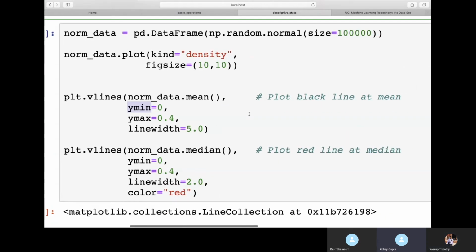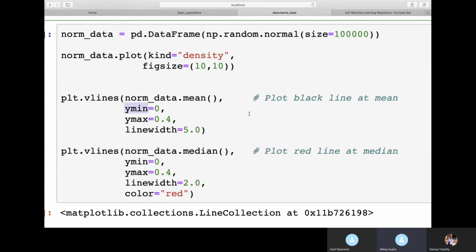So for the mean the line is black, but for the median the line is red, right? Here we are saying color equal to red for the median, and for the mean we are not giving a color, so it will pick black. Also, I have given a broader line for the mean so that we can distinguish both and see both of the lines. That's why.